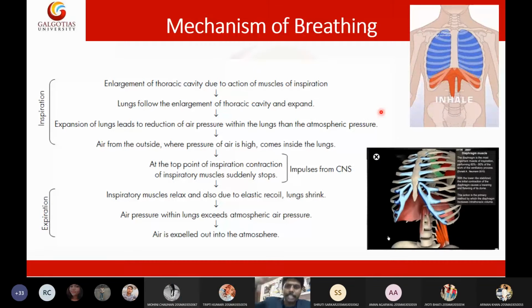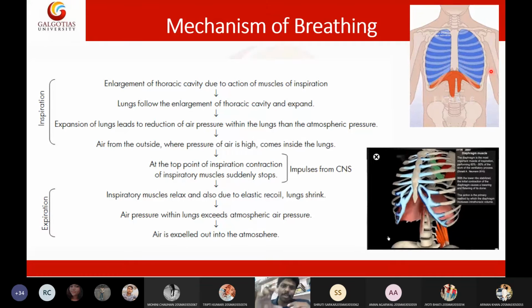Now you have got the concept that air will always move from the high pressure area to the less pressure area. So I'm summarizing all the steps again. First, the diaphragm contracted. Due to contraction of the diaphragm, the thoracic cavity has been expanded. Due to expansion of the thoracic cavity, the lungs will be expanded. Due to expansion of the lungs, the volume within the lungs will be increased. Due to that, the air pressure will be decreased. So in the lungs we have less air pressure, and in the atmosphere, that means outside, we have high air pressure.